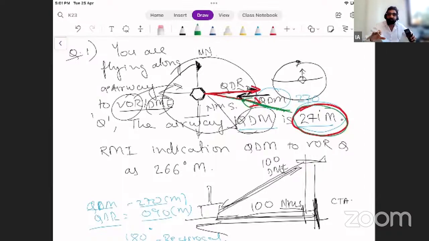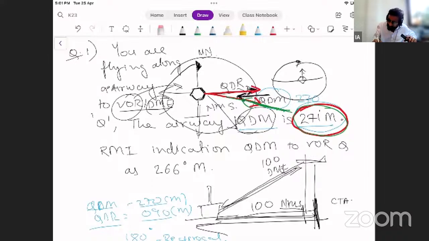But it is somewhere here only. It depends upon the range. Where is my aircraft? I need to know the range now. Range, luckily, is directly given by the instrument, that is DME indicator. DME indicators are very simple to read out. They are just merged with all other information. This DME range, if given to you, let's say 100 nautical miles, then you plot your diagram, and I'll make the aircraft in yellow here.